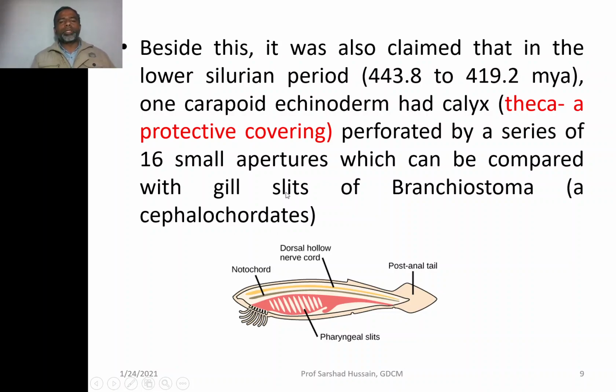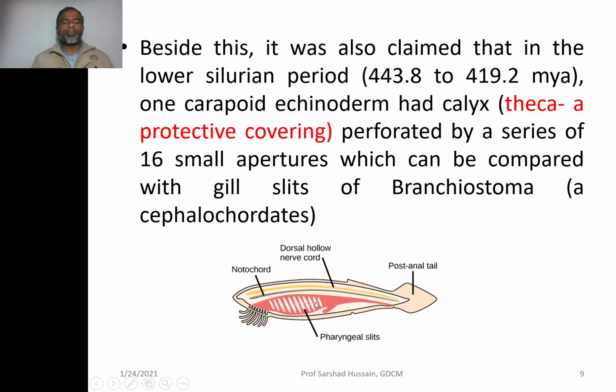So again, this point suggests that the carpoid echinoderms, that means primitive echinoderms, not the modern echinoderms, could be the ancestor of the modern chordates, because the small apertures resemble the gill slits of the cephalochordates.